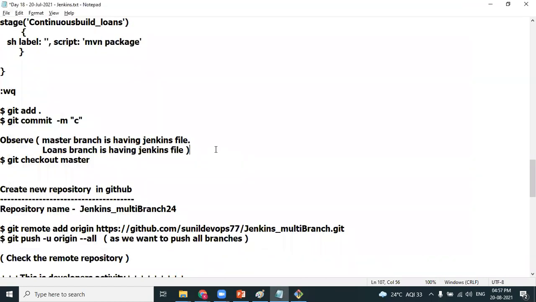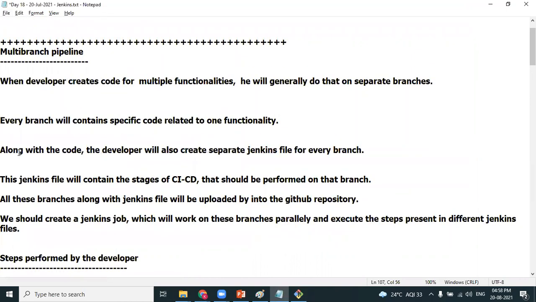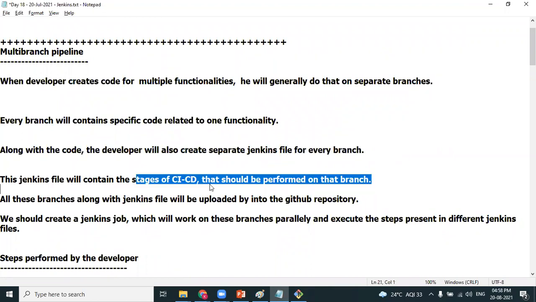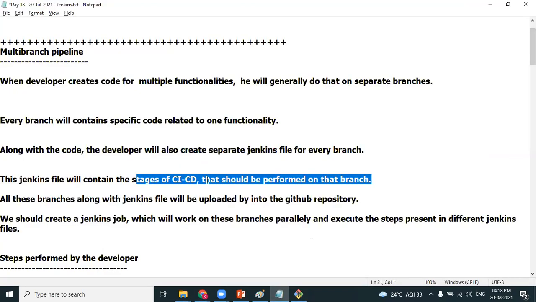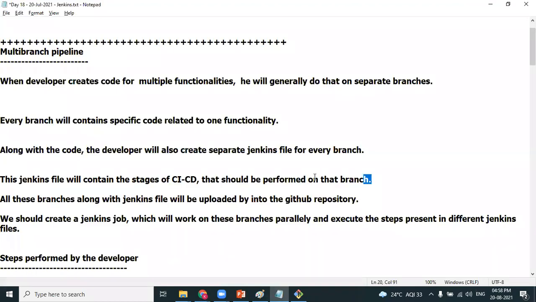Coming back to theory. Along with the code, the developer will also create a Jenkins file for every branch. As you can see here, there are two branches and two Jenkins files. The Jenkins file is integrated along with the code; it's not saved in a different location. It is placed in the same location and performs the CI/CD stages of that particular branch. Along with the branches, the Jenkins file will be uploaded. We have not used the git push command yet; we'll be seeing it soon. That will be uploaded into the GitHub repository.